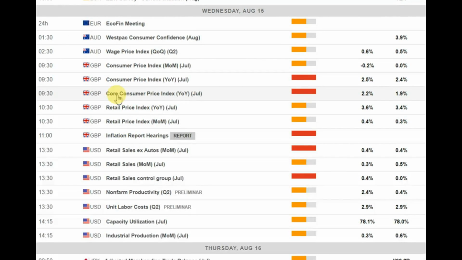On Wednesday, 15th of August at 9:30 a.m., UK CPI for July is due for release. The expectations are for 2.5% year on year from previously published 2.4%. This data could impact volatility in UK equities and also sterling currency crosses.